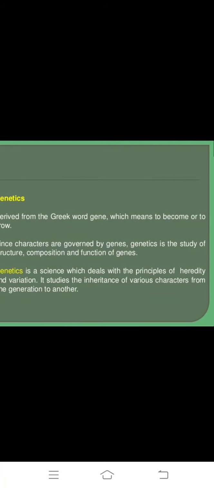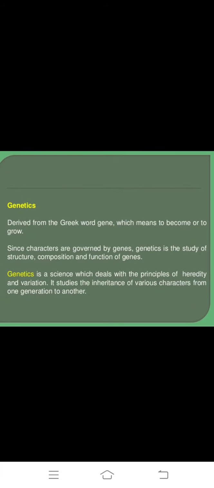Another definition: genetics is a science which deals with the principles of heredity and variation. It studies the inheritance of various characters from one generation to another.